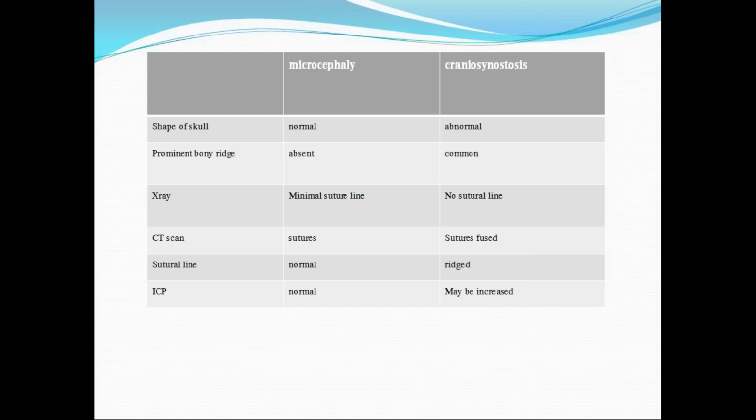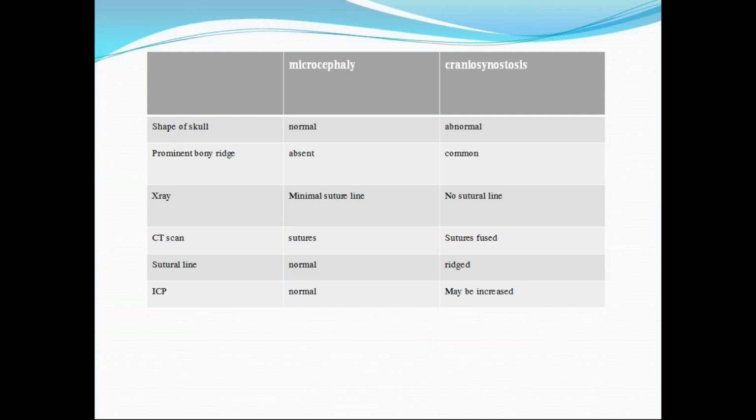In microcephaly, sutures will be normal, they are not prematurely closed. In craniosynostosis, sutures will be prematurely closed. So one has to differentiate whether it is microcephaly or craniosynostosis. To differentiate, the shape of the skull will be abnormal in craniosynostosis, because the suture closure will not be equal, all the sutures will not be closed. Depending upon which suture closed, we get such a type of skull abnormality. A prominent bony ridge we observe in craniosynostosis, that is ridging.